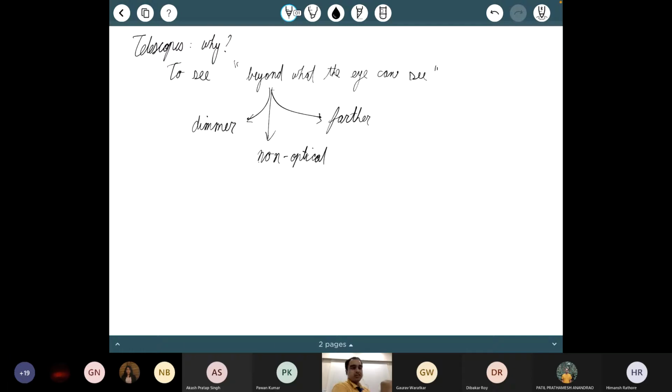So usually when you think about a telescope, you think about seeing things which are dimmer or which are further away. Other than that, of course, these days we use telescopes for a lot of other wavelengths. So we have radio telescopes, X-ray telescopes, gamma ray telescopes, and so on.